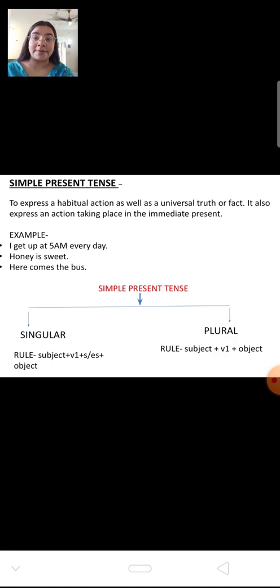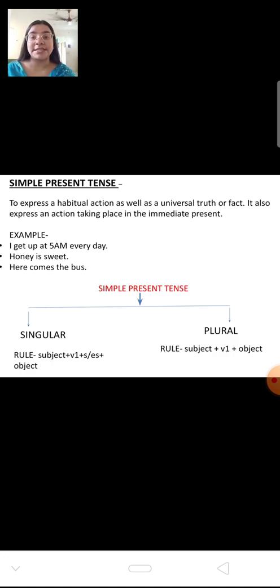Universal truth or fact means that honey is sweet. It's a universal truth. Yes, we know that honey is sweet. Bitter gourd is bitter. We know that. That means things which are universally true. We cannot change the facts that are conveyed in a simple present tense. What action are we doing right now? I am teaching.